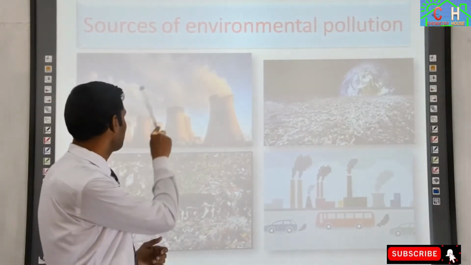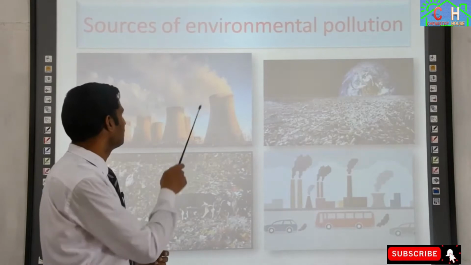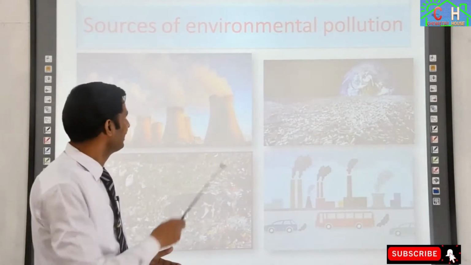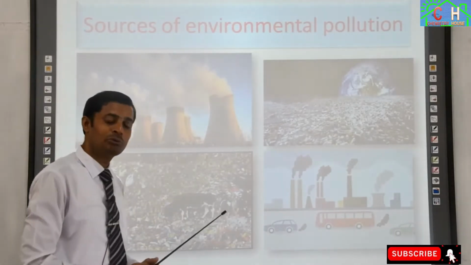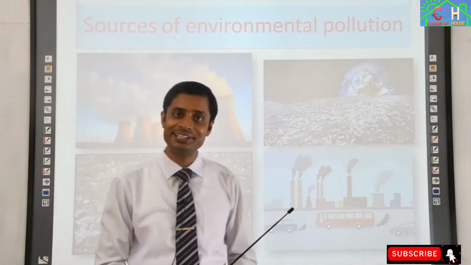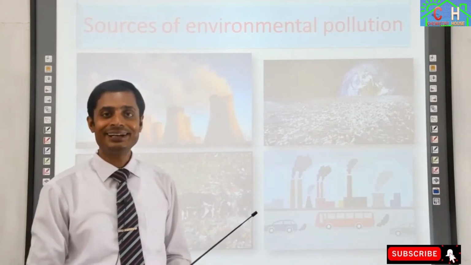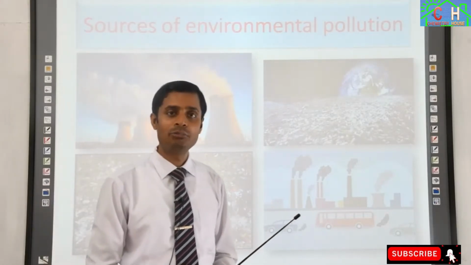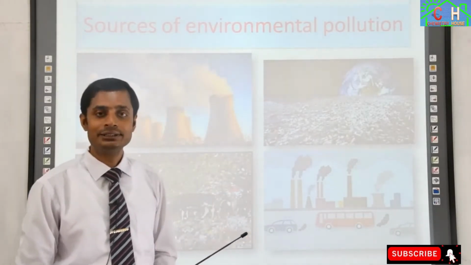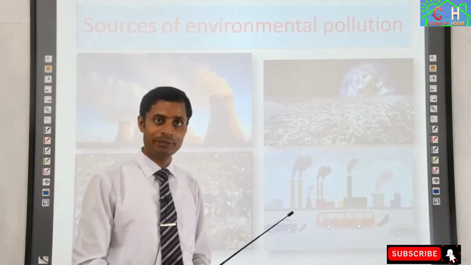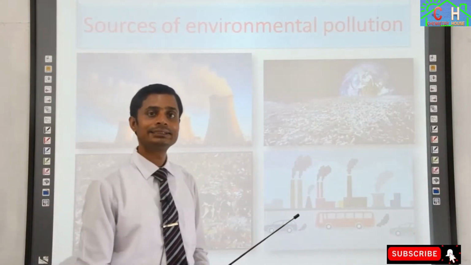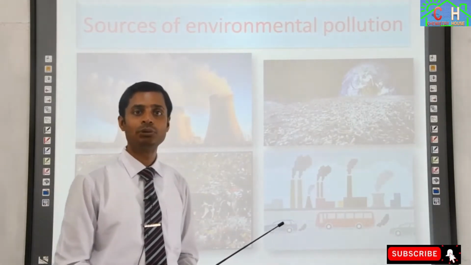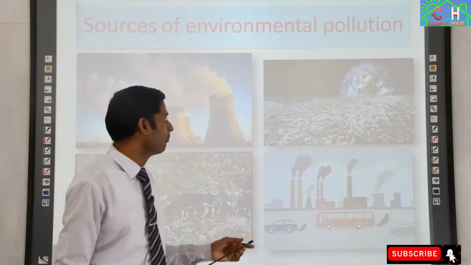So our environment is polluted by harmful gaseous elements. What toxic chemicals are present in these gases? They are sulfur dioxide, sulfur trioxide, carbon monoxide, carbon dioxide. Other than this, there is CFC, chlorofluorocarbon. It is also responsible for environmental pollution.